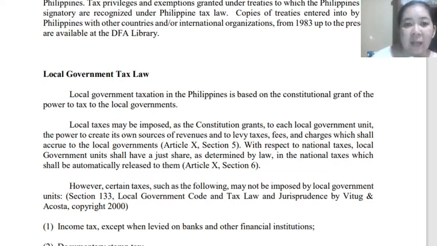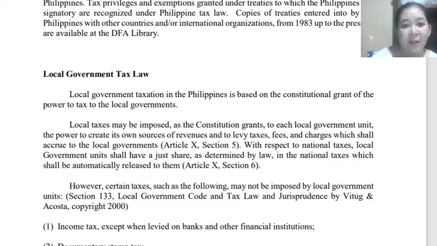And with respect to the national taxes, local government units, or LGUs, also shall have a just share. This is why budgets are coming from the national government. The funds come from the national government, and then each LGU throughout the country has its own share, because this will also be the funds that they will use to carry out their functions and programs.